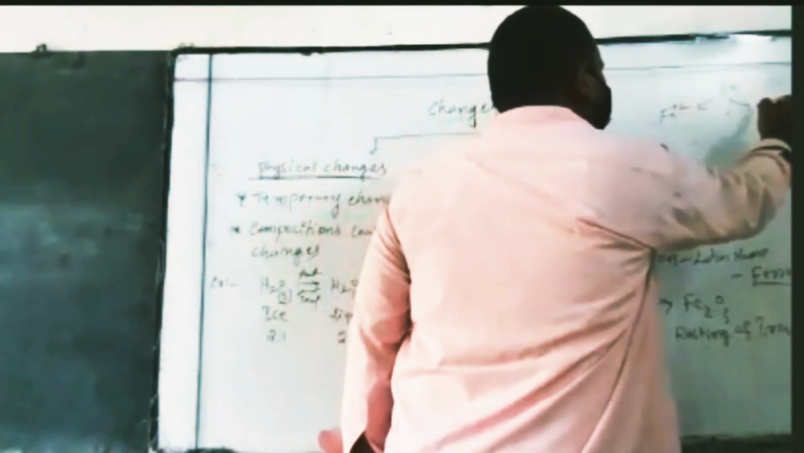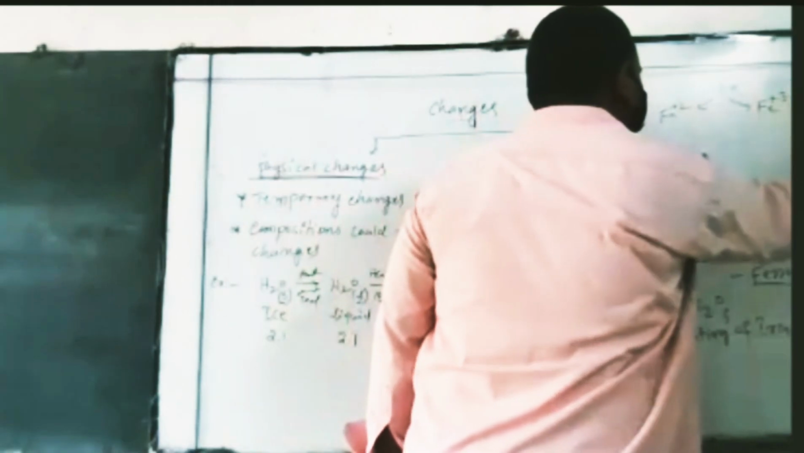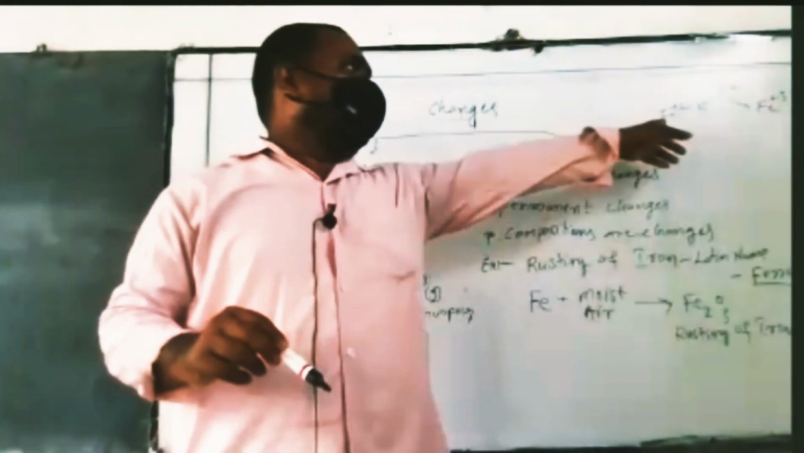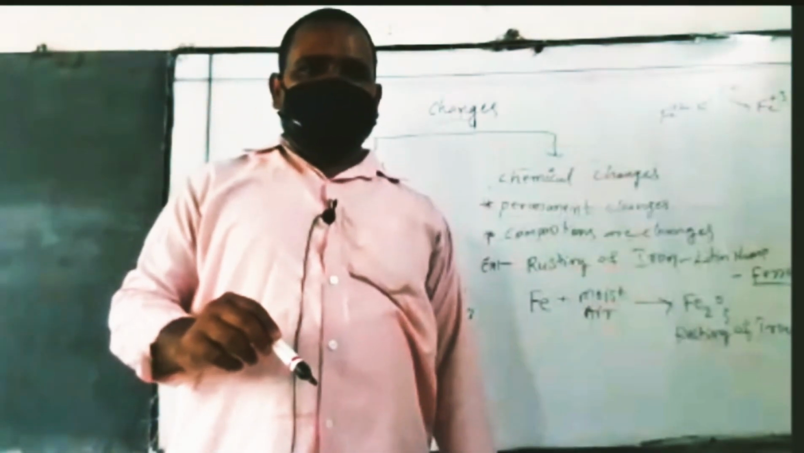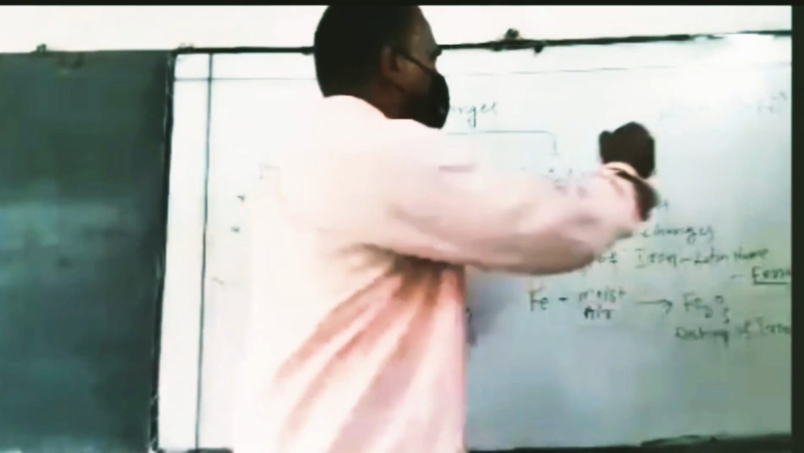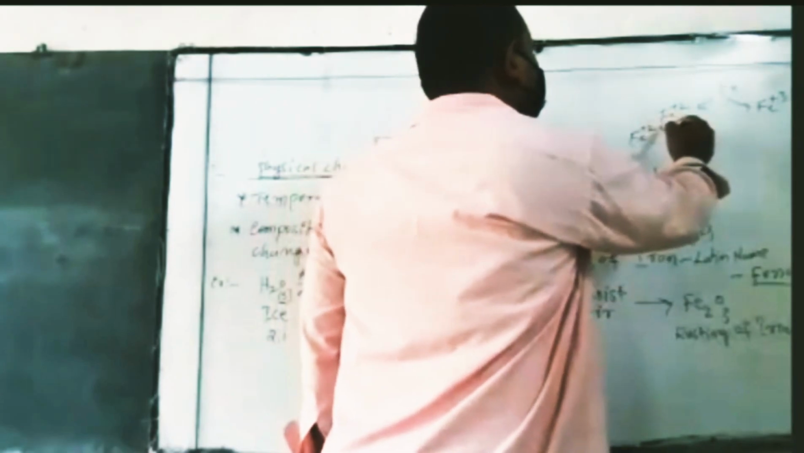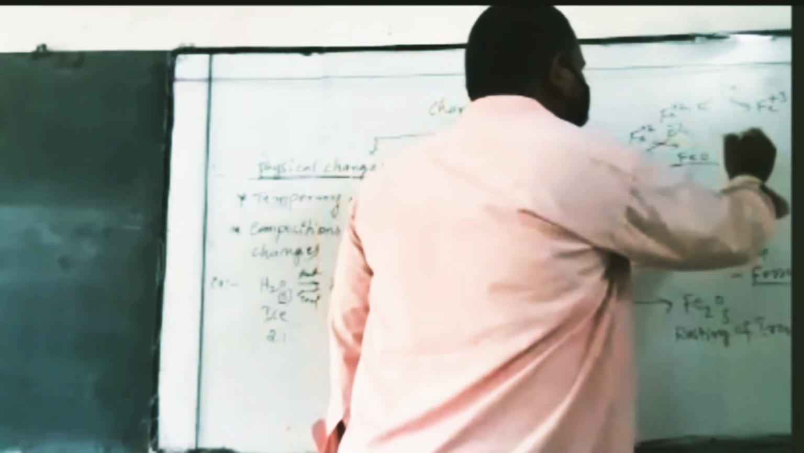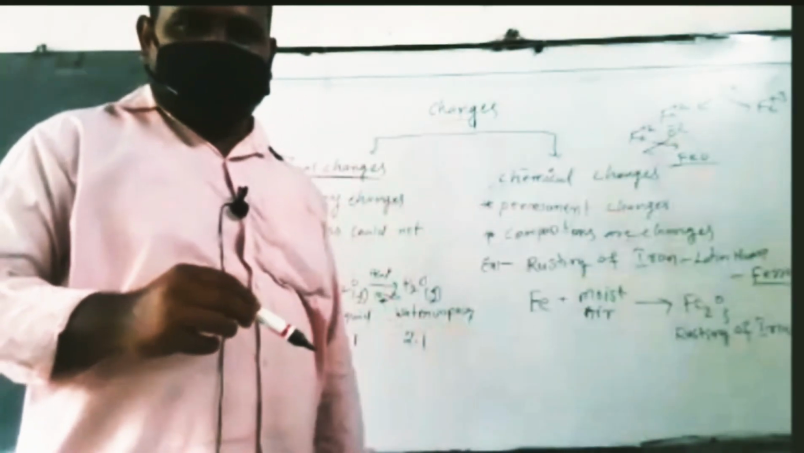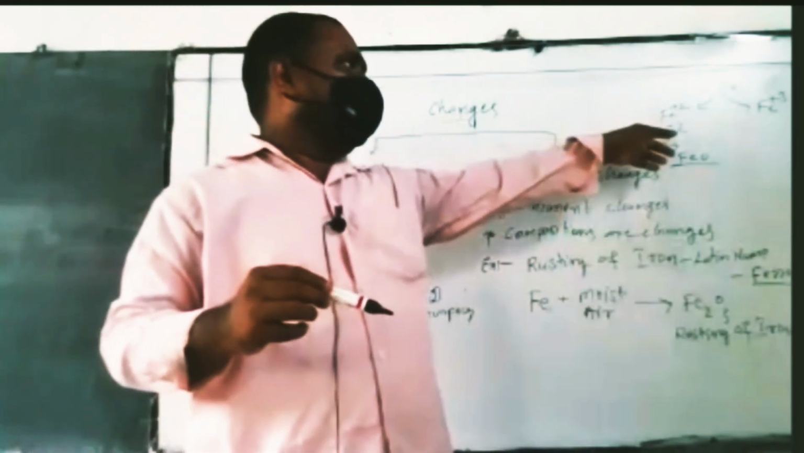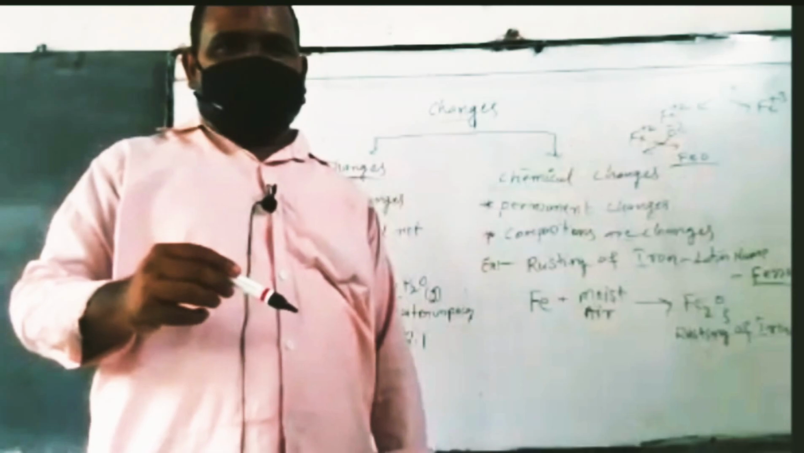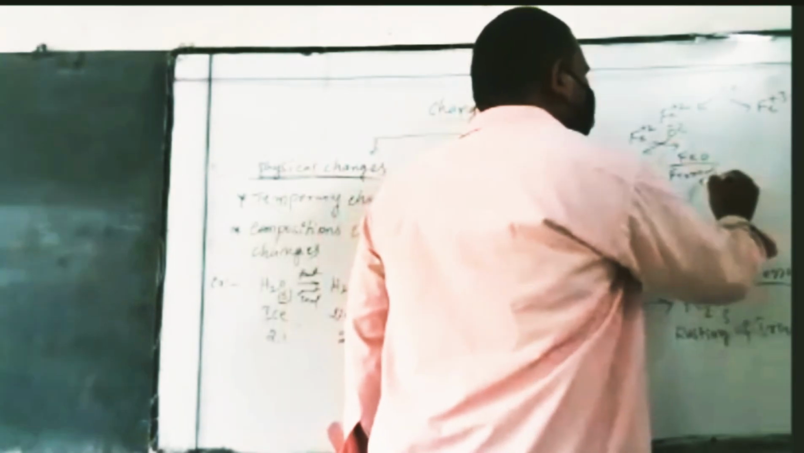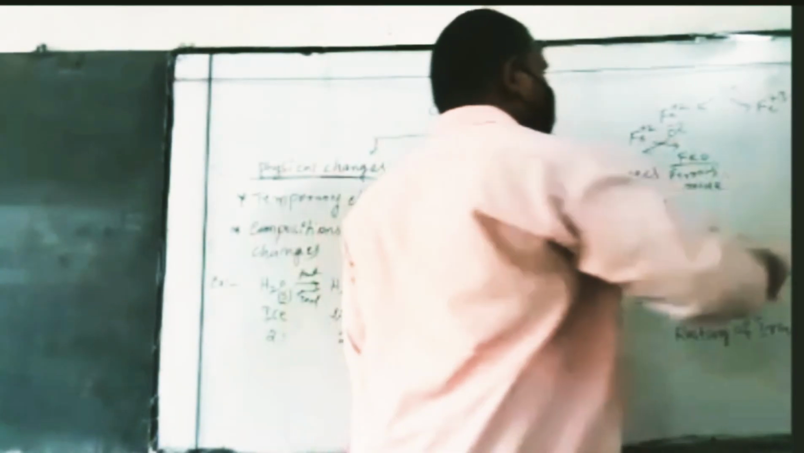So Fe plus 2 and Fe plus 3. Whenever Fe plus 2 combines with O minus 2, then by the crisscross method it becomes FeO. So this is ferrous oxide. Less charge means it uses the suffix -ous. So this is the ferrous oxide.